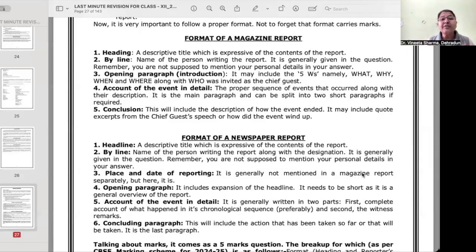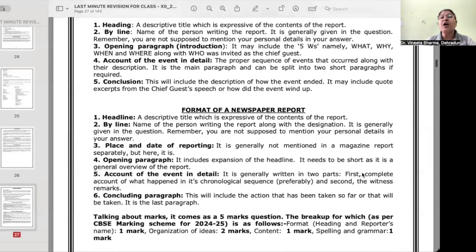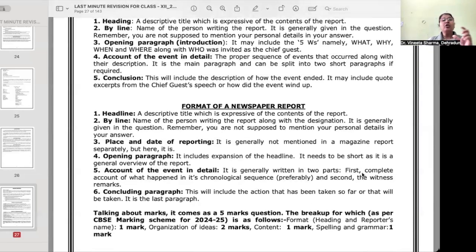Then, an account of the event in detail, the proper sequence of events that occurred along with the description. This is the main paragraph. It can further be divided into two or three short paragraphs. And last is the conclusion. This will include the description of how the event ended. It may include quote excerpts from the chief guest's speech or how the event wound up.